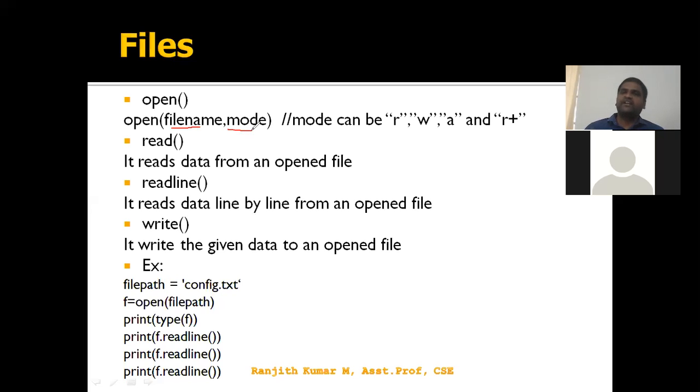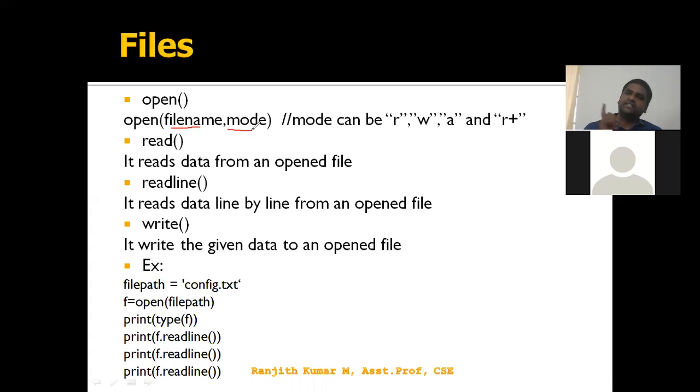Let's say I have a file with 100 lines of content. If I open it in write mode, what happens? It is going to overwrite. The existing data will be erased, and the new line will be written to your file. That's all. That is the main drawback of using write mode.